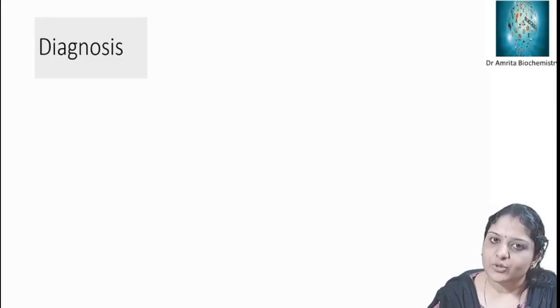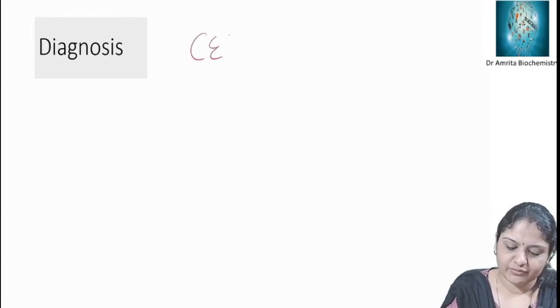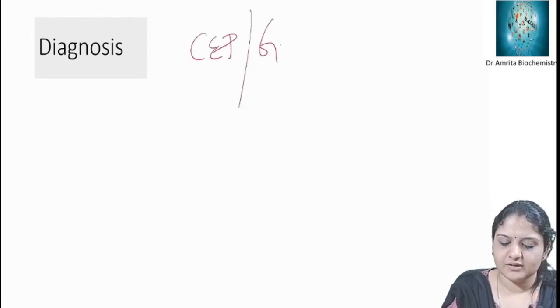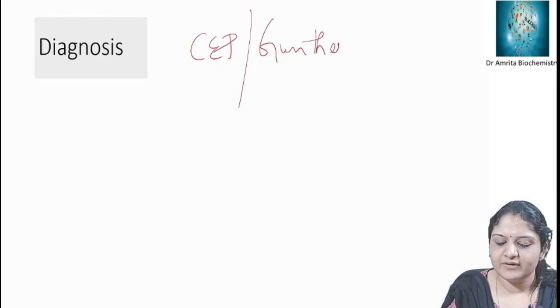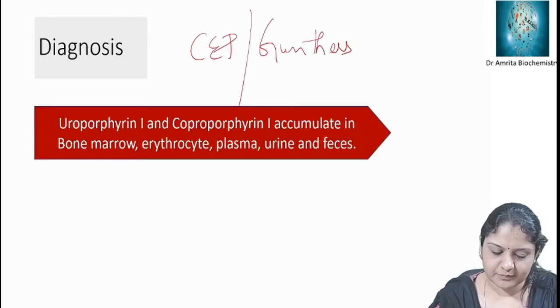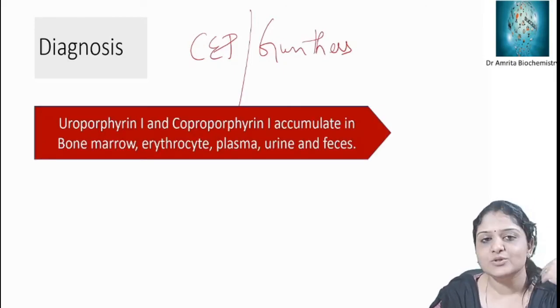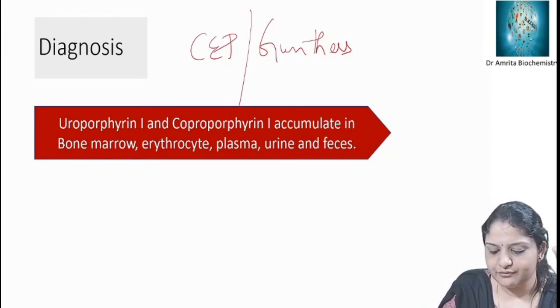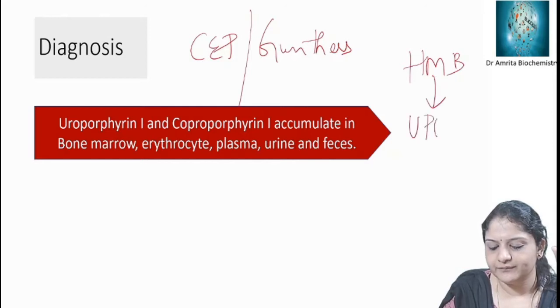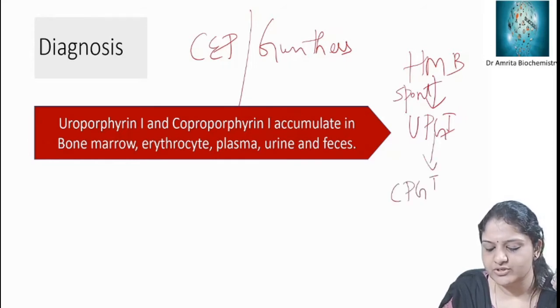So how can you diagnose congenital erythropoietic porphyria, or Gunther's disease? Which enzyme is defective? Uroporphyrinogen 3 synthase. Since this enzyme is defective, hydroxymethylbilane will be converted to uroporphyrinogen 1. This is a spontaneous cyclization reaction, and uroporphyrinogen 1 will be converted to coproporphyrinogen 1.